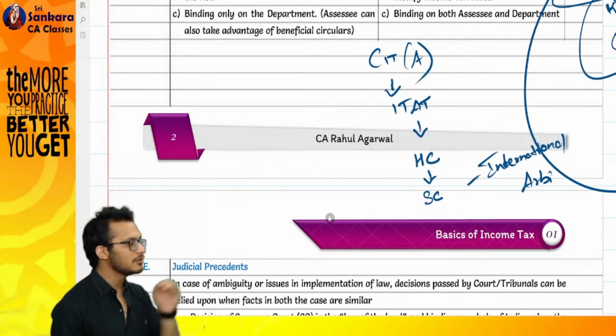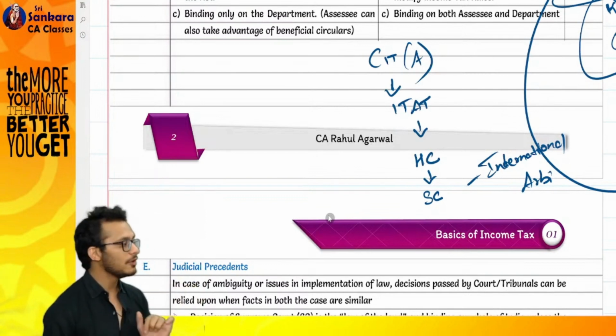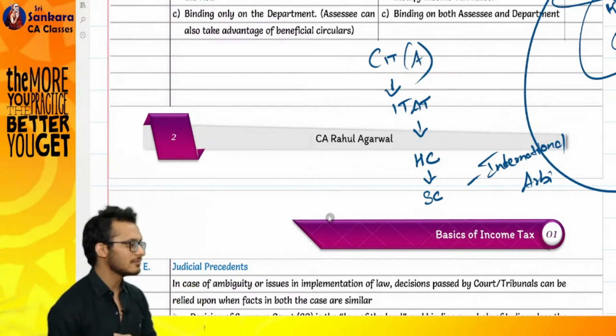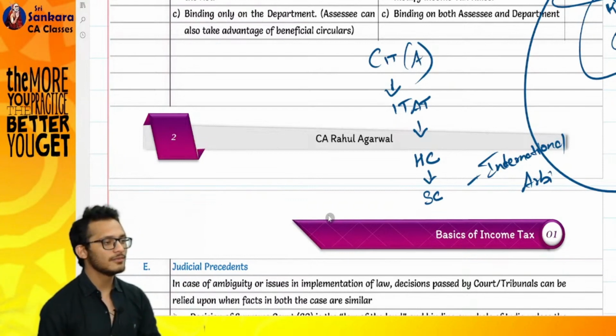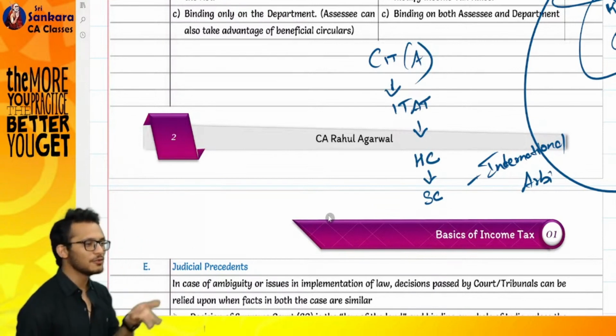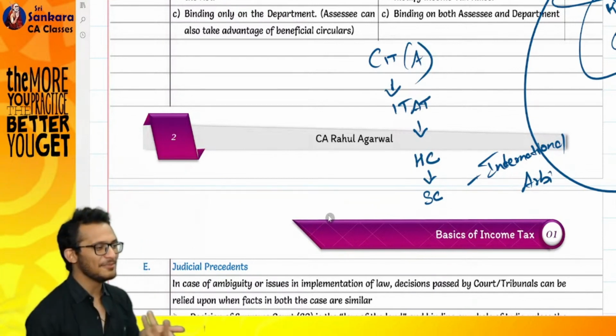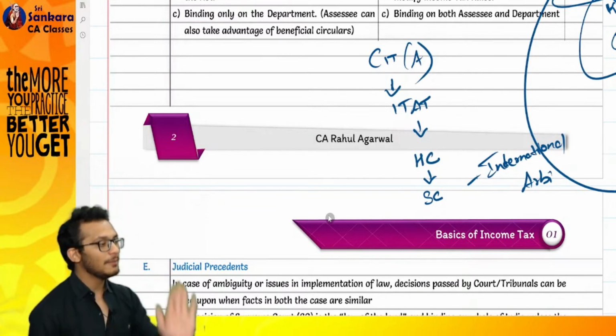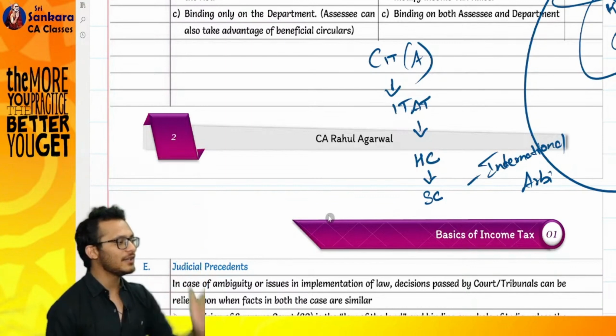Just because you are a CA, you say 80 rupees, the department will come and say, I'm a Panida Devta, what 80 rupees now? What will he say? I want 100 only. What will you do then? You will say, sir, don't worry, I will get you 100. What will you do? You will go fight on his behalf. For that also you will charge him. Obviously. You are putting in your time and efforts, no? So you will go, you charge him, you will come and say, sir, I am going and fighting in the court for you. I will ensure it is 80 only.